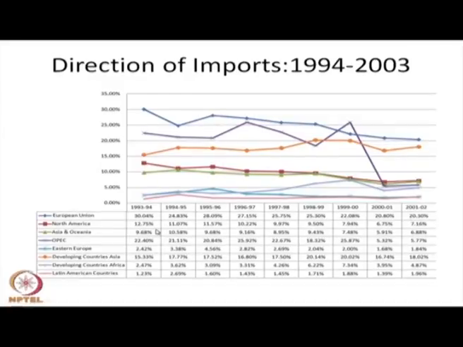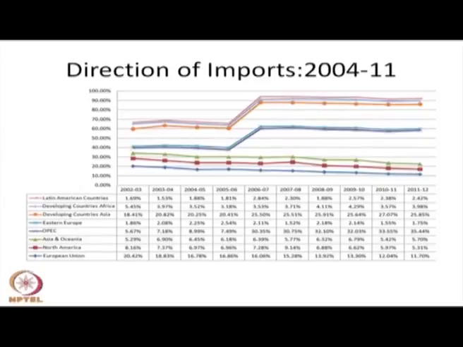In the last years, that is 2004 to 2011, 7-8 years of data is given to you. If you see, the OPEC countries' import has increased significantly. It was declining till 2005-6. After that, it has increased from 2006-7 onwards, and nearly 35% of our import basket constitutes the OPEC countries.